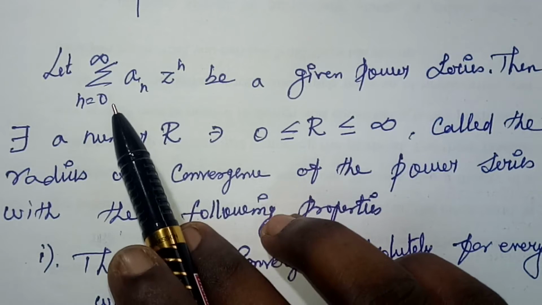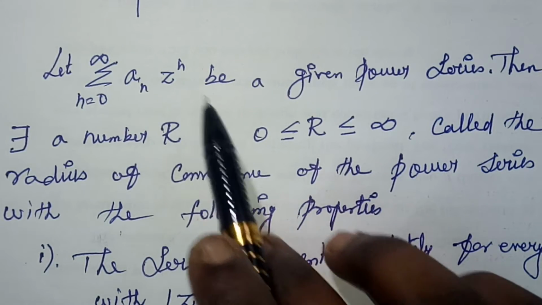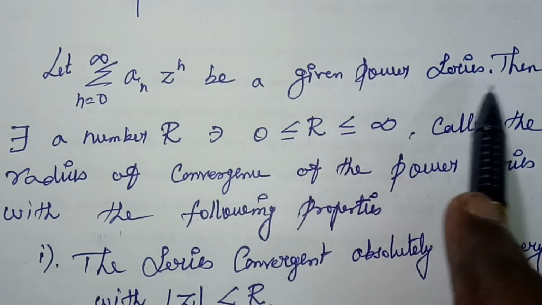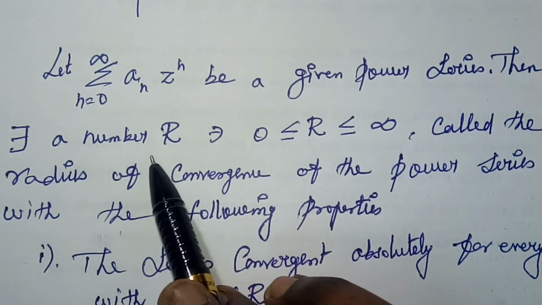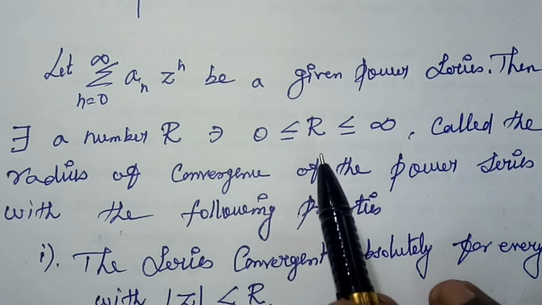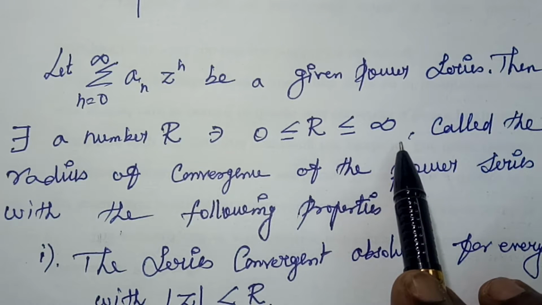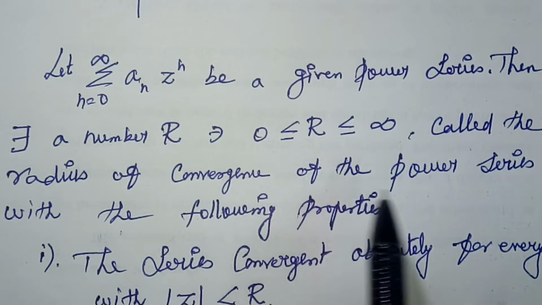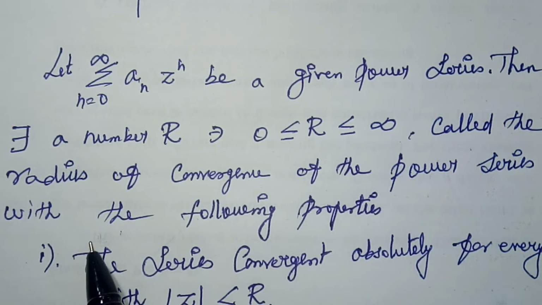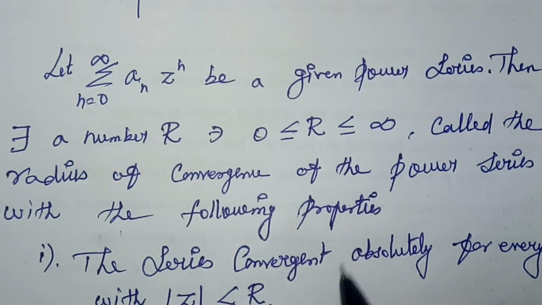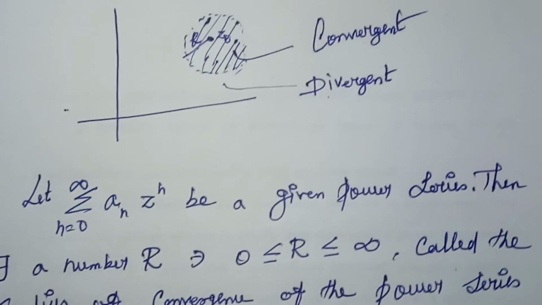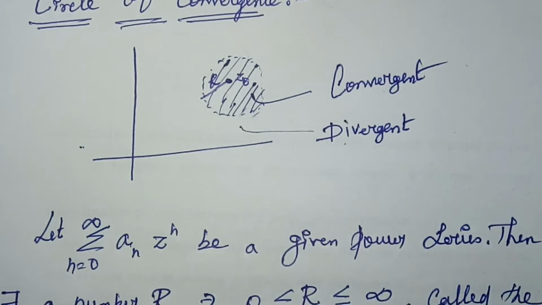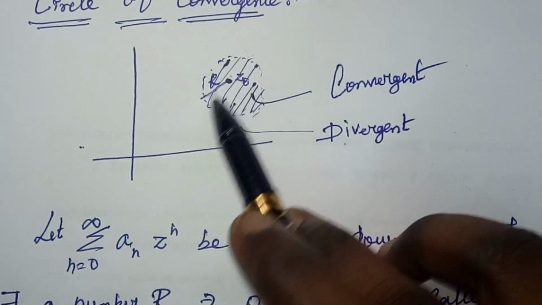Let summation n equal to 0 to infinity a n z power n be a given power series, then there exists a number r such that 0 less than or equal to r less than or equal to infinity, called the radius of convergence of the power series, with the following properties. So here we have three following properties. That is what radius of convergence means. This is our convergence disk, and this is our radius of convergence.